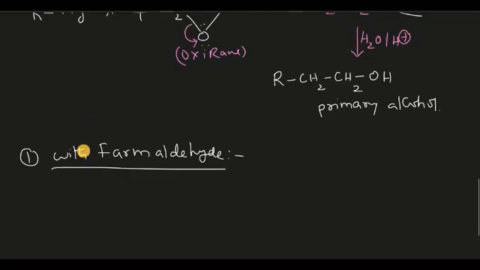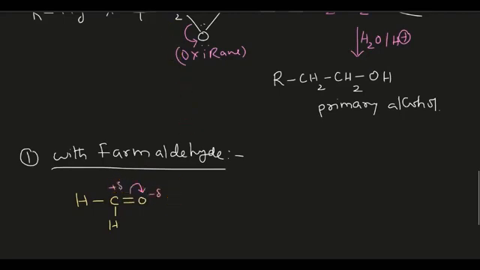As you all know, formaldehyde is nothing but HCHO. So I am showing the carbonyl carbon. When it gets polarized, oxygen will get negative, carbon will get positive.